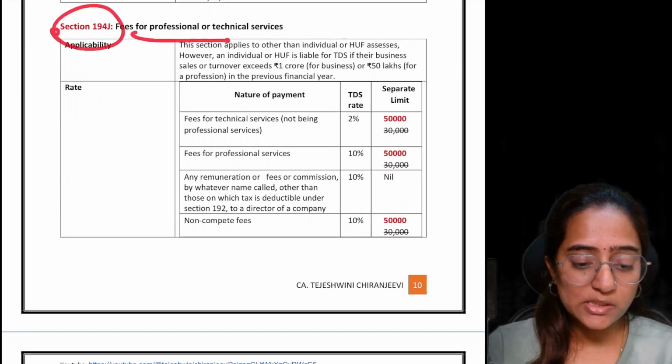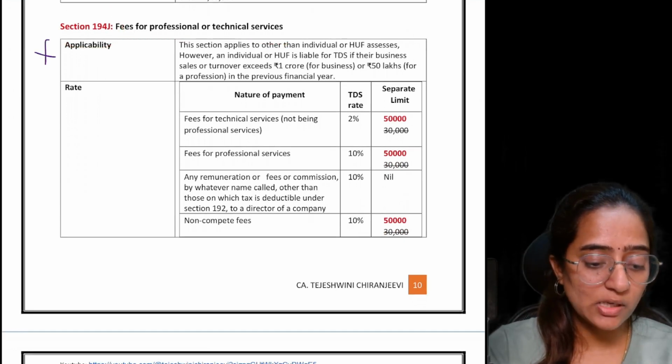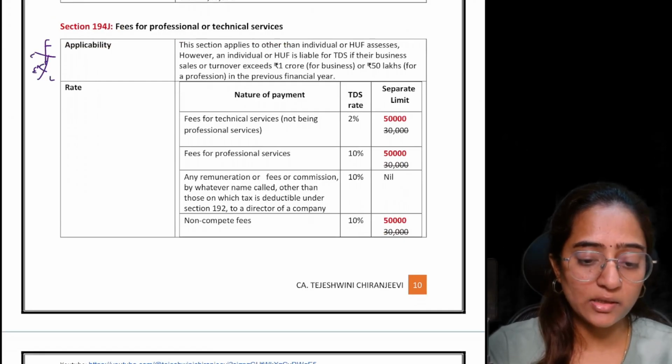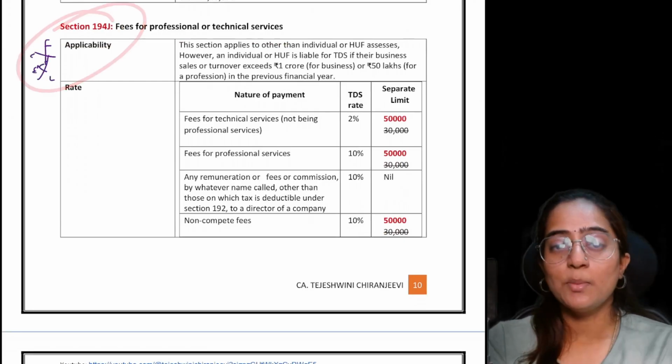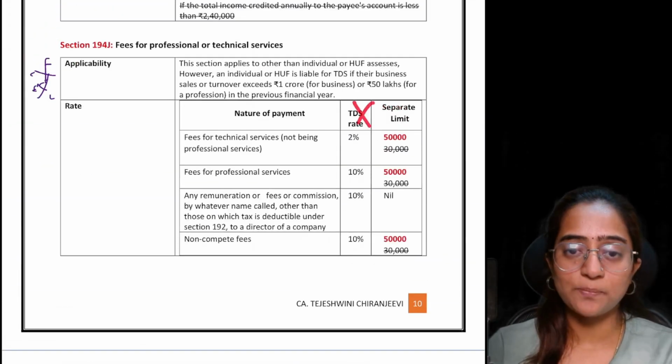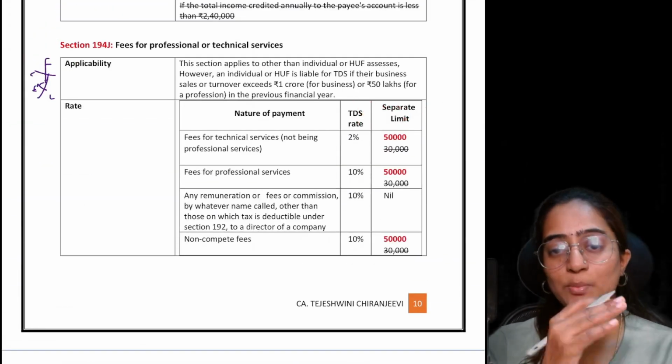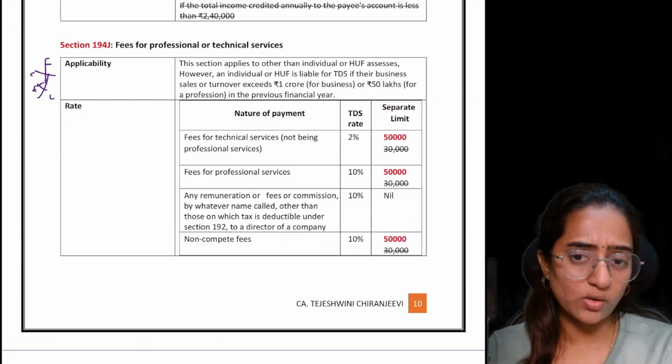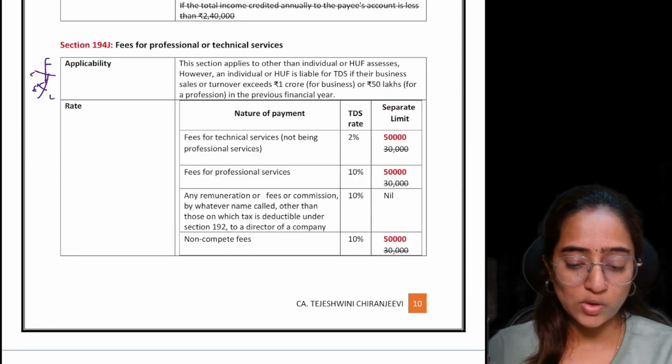Section 194J speaks about professional and technical services. This is also very important because earlier there were no changes in the rates of the section. There are only changes in the threshold limit in this particular assessment year. A lot of tedious changes you can see in the threshold limit.